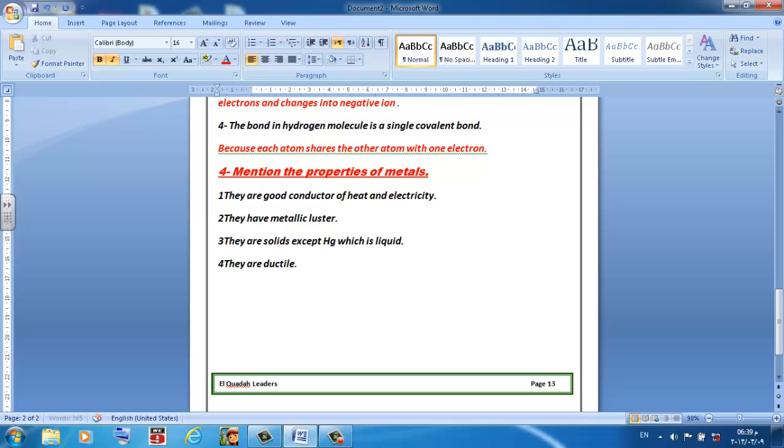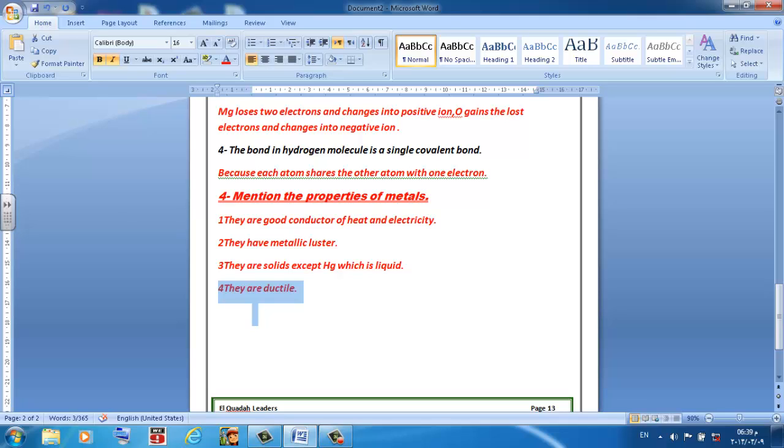And here we have the properties of metals. I will mark them with red to be clear that the answer will be: they are good conductors of heat and electricity. They have metallic luster. They are solids except mercury, which is liquid. They are ductile and malleable. I forgot to write malleable. Please write malleable.